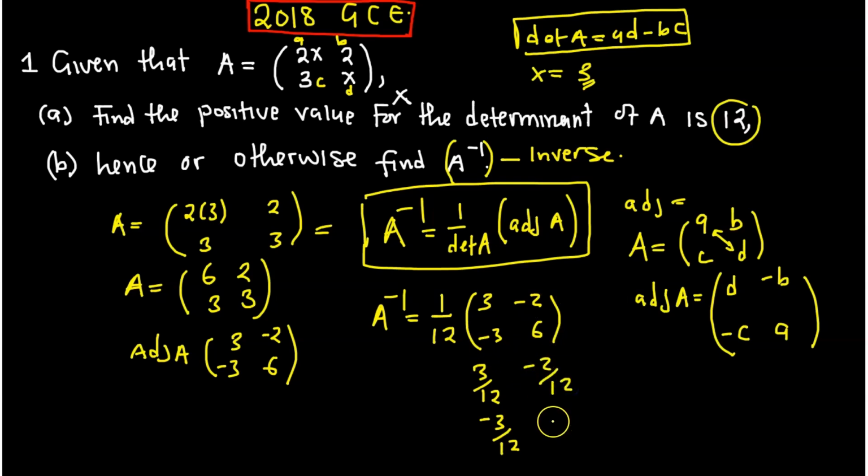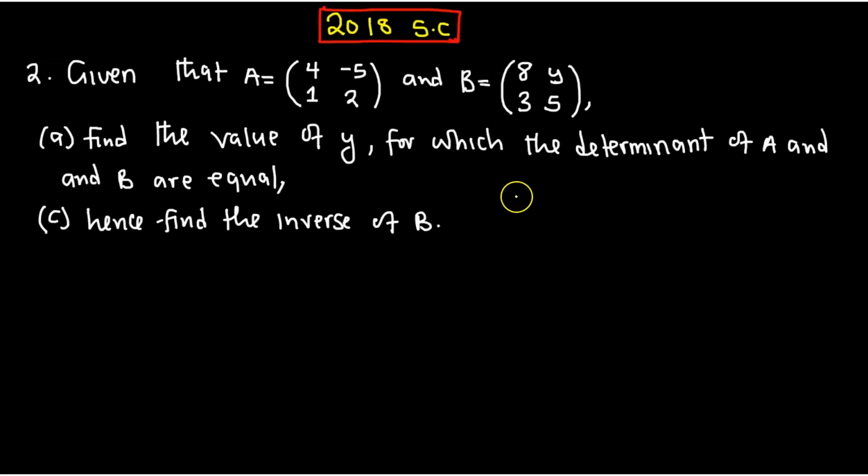Then here is going to be 6 over 12. Then you can reduce this. Okay, so with a few basics that I've explained in the previous solving, that is 2018 GCE, where I said for you to find the value where you are given the determinant, you need to calculate the determinant, then you equate it to the value of the determinant you are given.